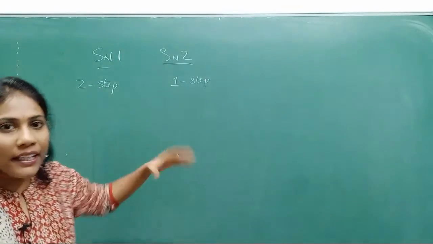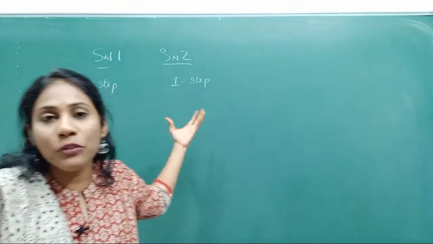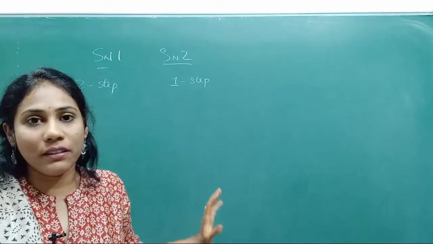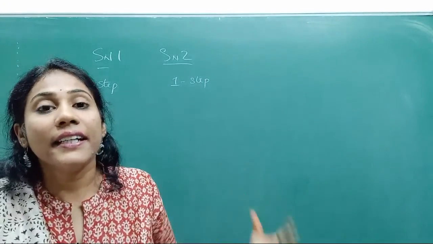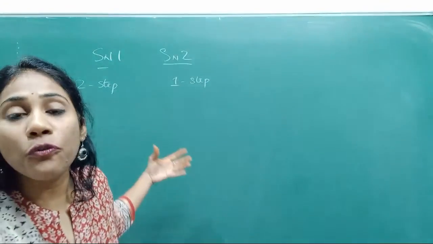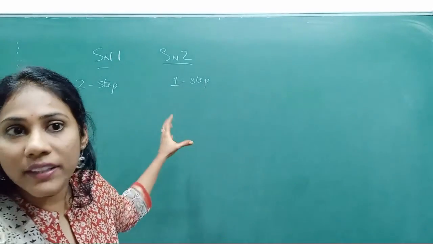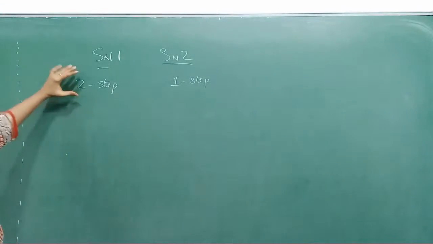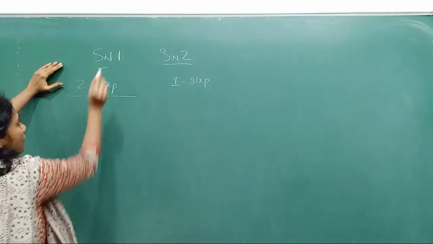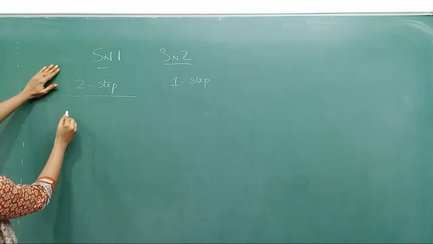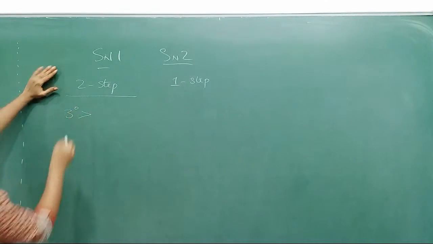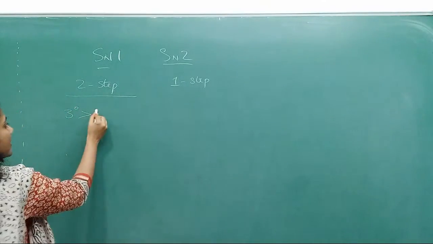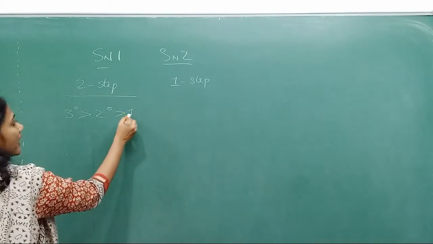Here I am not going to explain how the mechanism goes on. I am just showing you the way questions can be asked on this particular topic. We studied a very important point here. For SN1 substitution reaction, tertiary alkyl halides were more reactive than secondary, and secondary were more reactive than primary.